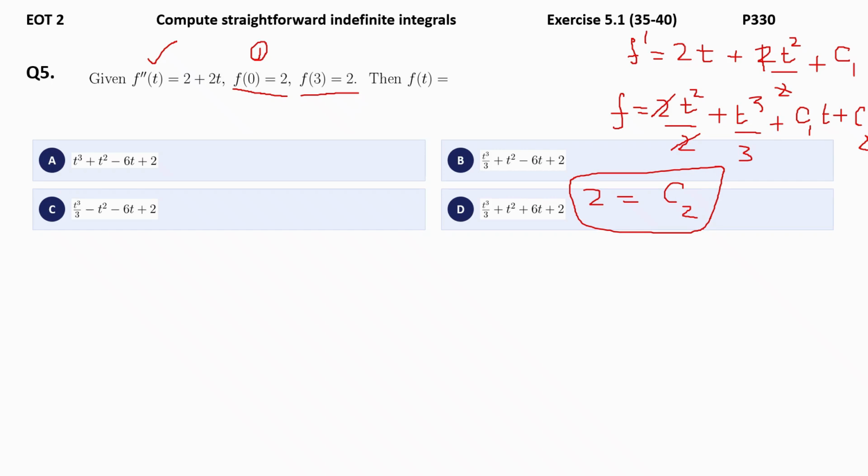But if you want, you can check the first 2 terms, t cube by 3. So you can rule out option A, which is not t cube by 3. Now second term is plus t square, so you can cancel even option C. So the confusion is on B and D with C1 value. So let me now substitute the second condition. At the same time, you can replace your C2 value as 2.